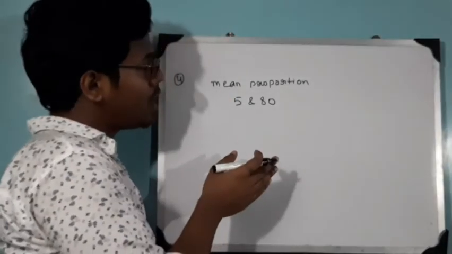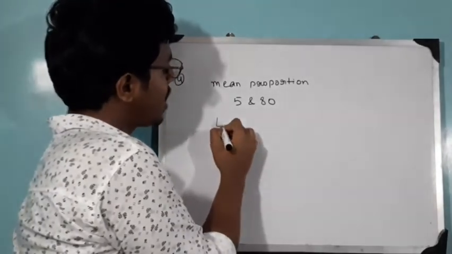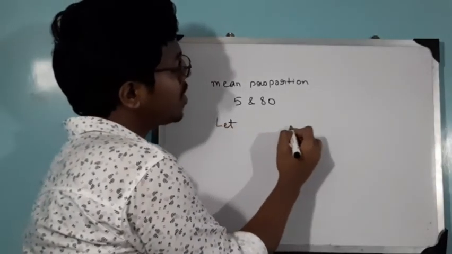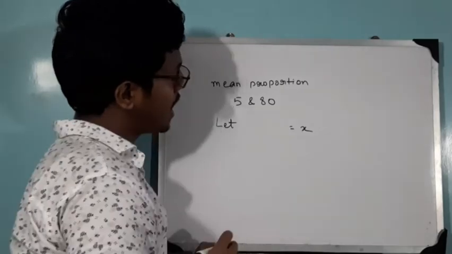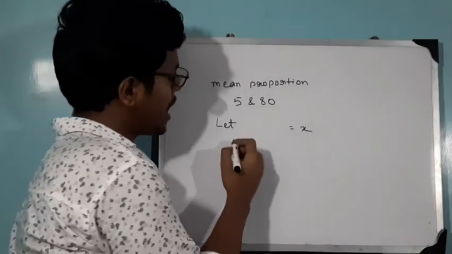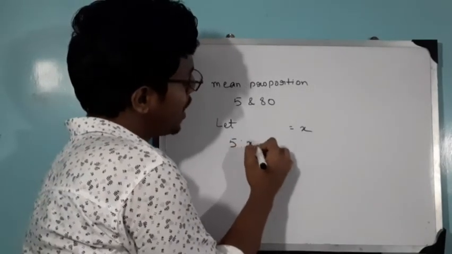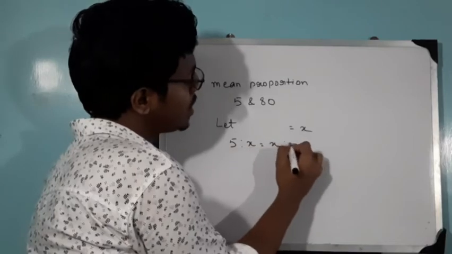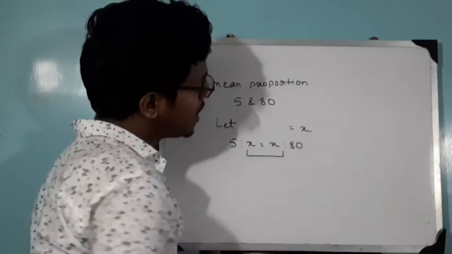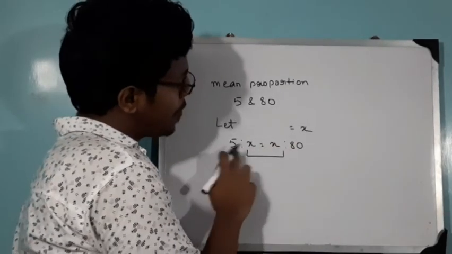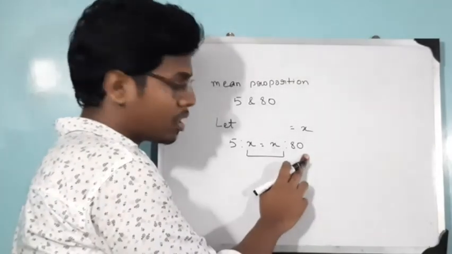So as I have told you, you will always write let the mean term be x. Now therefore 5 is to x equal to x is to 80. See, these middle terms are called mean terms. 5 and 80 are called extreme terms.